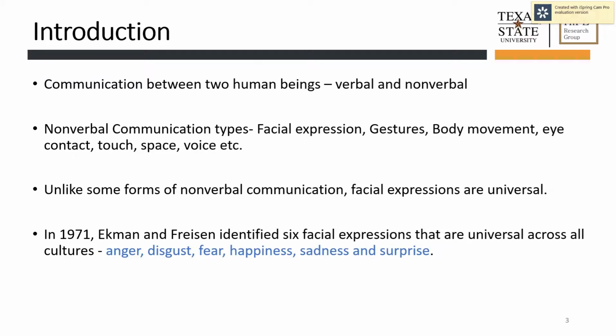So communication between human beings, there are two ways, verbal and non-verbal. Non-verbal communication types, there are different types such as facial expressions, gestures, eye contact, touch space, etc. Unlike other non-verbal communication, facial expressions are universal. So in 1971, Ekman and Friesen identified 6 facial expressions that are universal across all cultures. And those are anger, disgust, fear, happiness, sadness, and surprise.